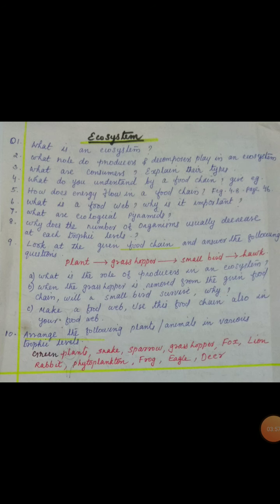Next question, question number 5. How does energy flow in a food chain? Here, page number 46. The answer is, green plants convert solar energy into the chemical energy present in food. Some energy gets stored in plants while the rest is used up by them.